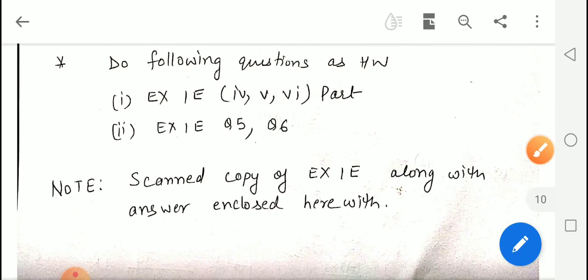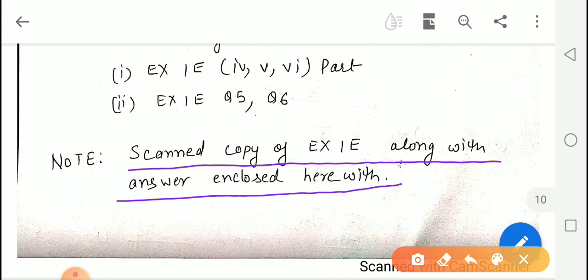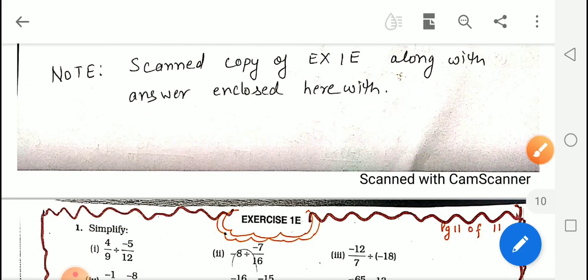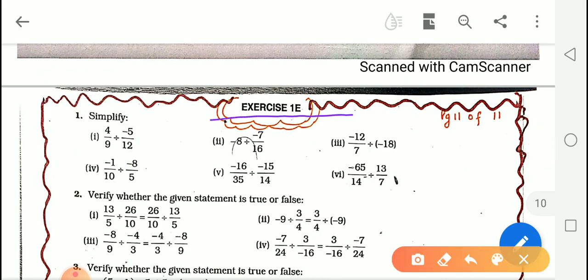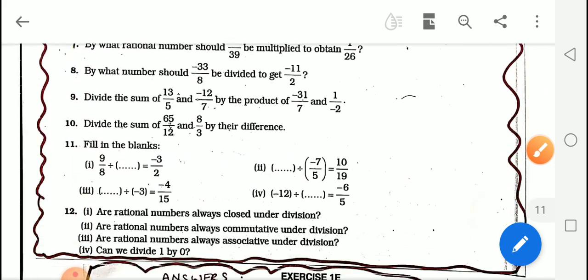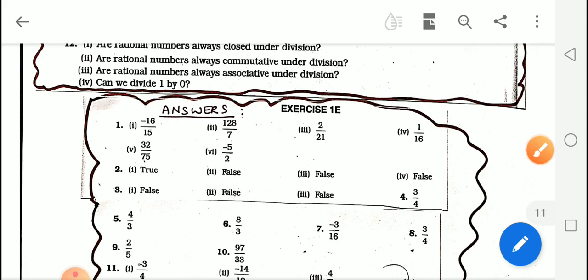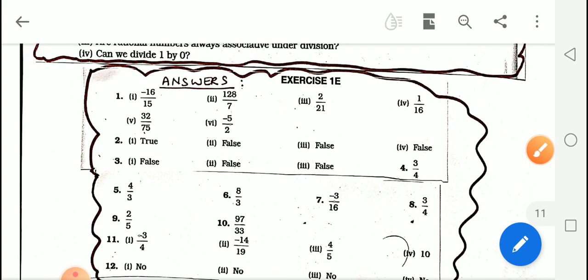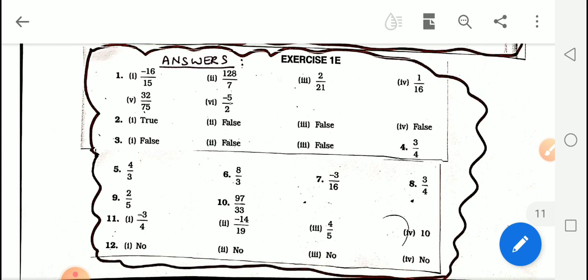And please note that a scan copy of exercise 1E along with the answers is enclosed here. This is the exercise 1E which I have enclosed a scan copy of here. You can refer to the questions here and see, these are the answers of exercise 1E. So you can refer to this after solving your questions. Now you have to note this down and do your homework, and thank you.